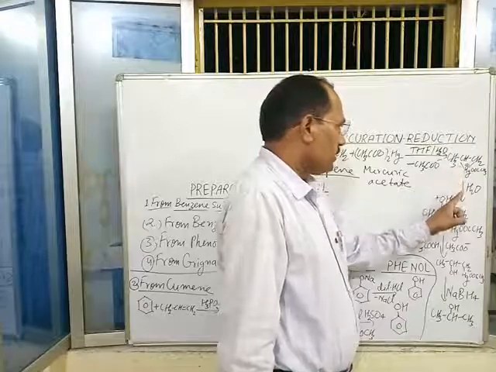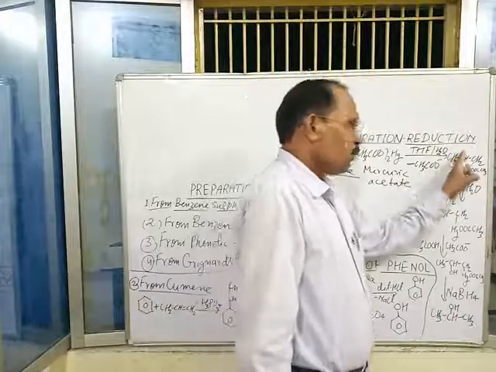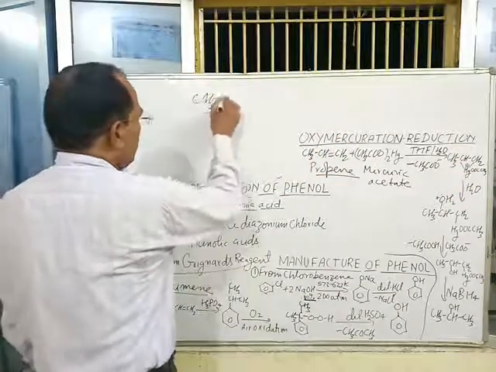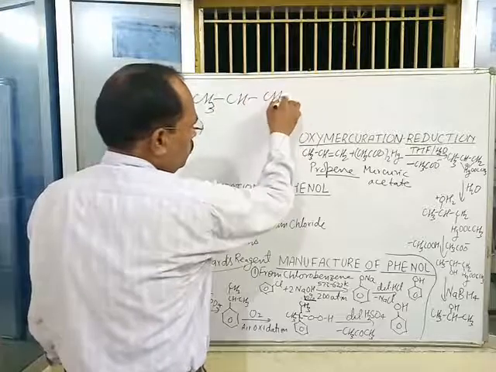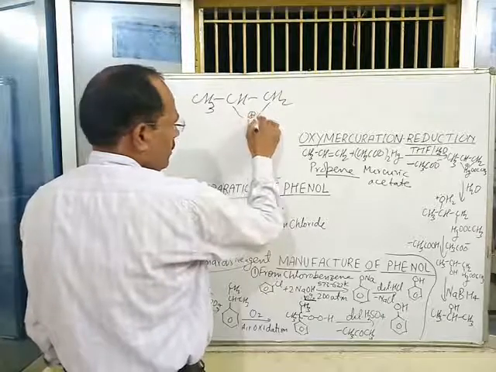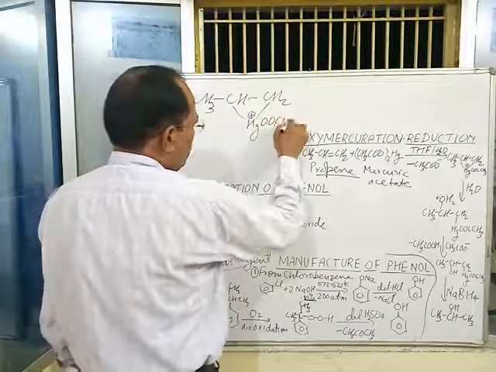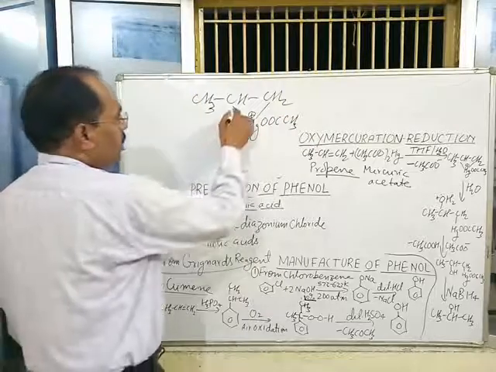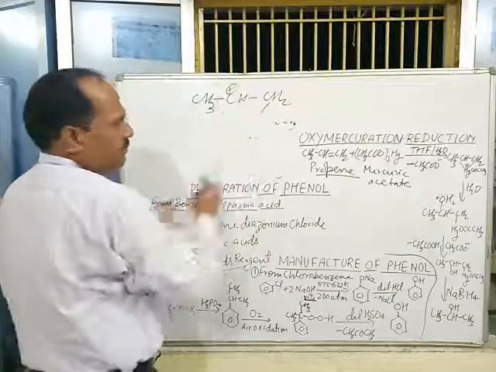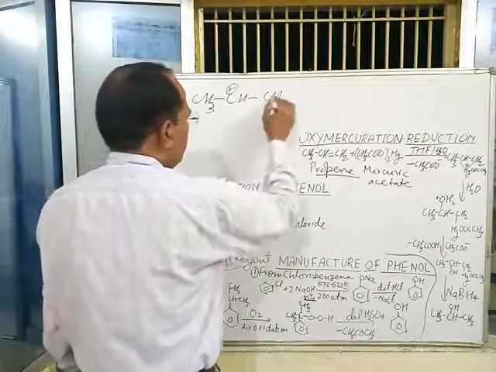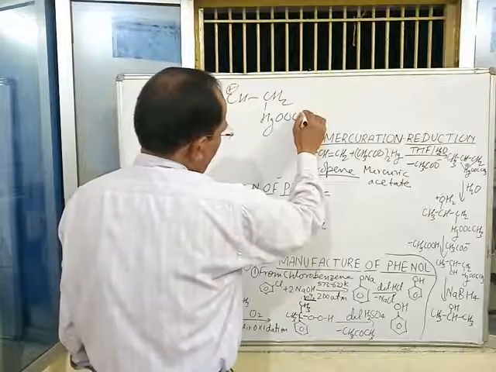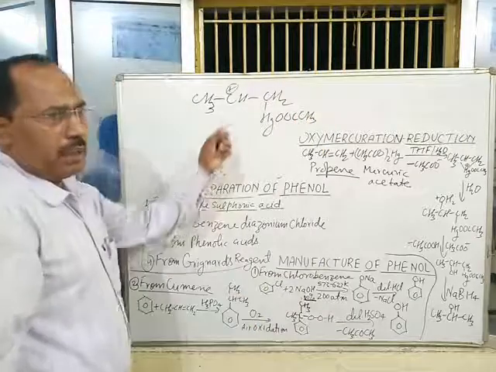When this bond is broken, a secondary carbocation will be formed, because in CH3CH-CH2-Hg-OOCCH3, if this bond is broken, the positive charge develops on this carbon and we get a secondary carbocation, which is more stable than a primary carbocation.